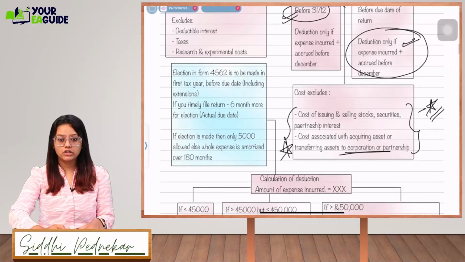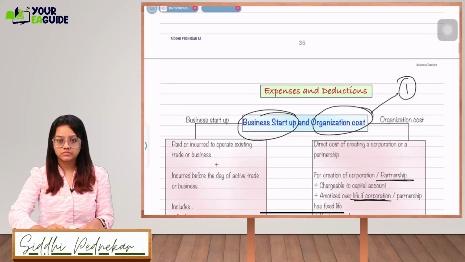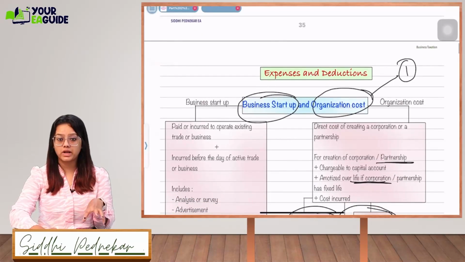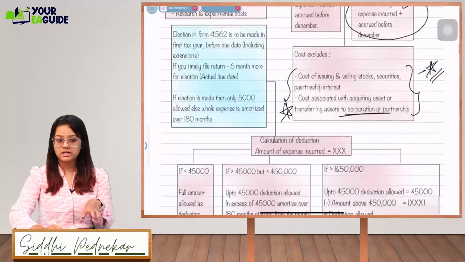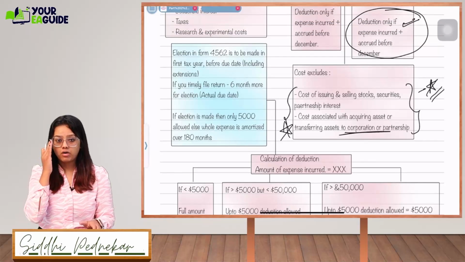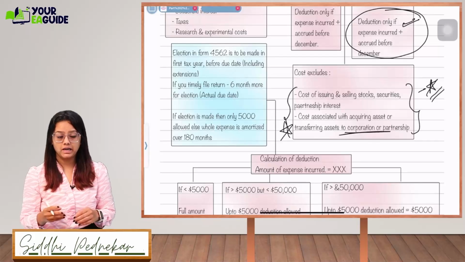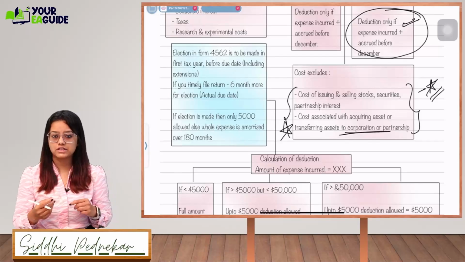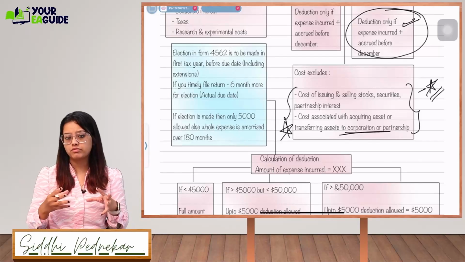Okay, how are you going to elect this business startup cost? You need to amortize it. Now, how are you going to amortize it? Let's see, there is a certain limit over here. The election, in form 4562, is to be made in the first tax year, the first tax year in which you are filing the form.